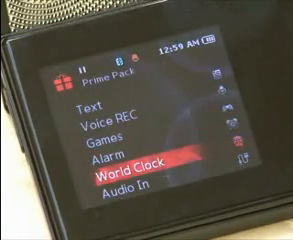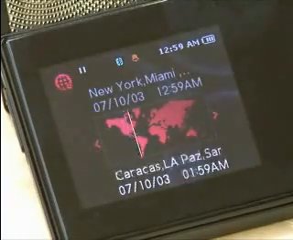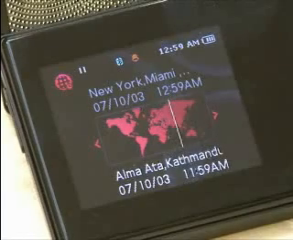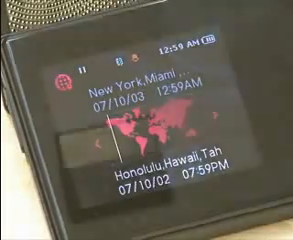World clock is a function to set up the world time. If you go in there, there is a world map. You can select desired location.